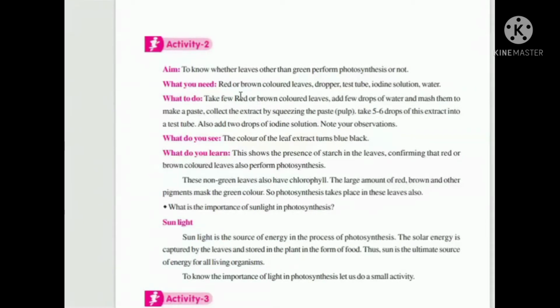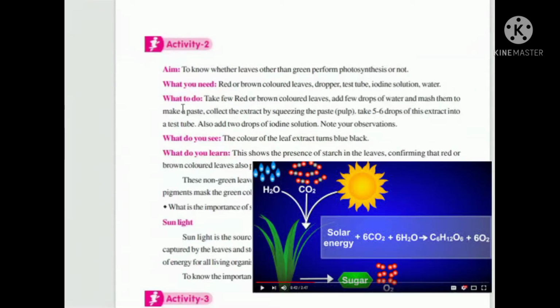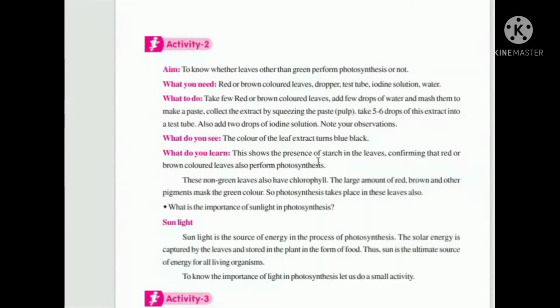So here we have another activity, to prove whether leaves other than green perform photosynthesis or not. Take red or brown colored leaves, a dropper, test tube and iodine solution as usual. The color of the leaf extract turns blue black.